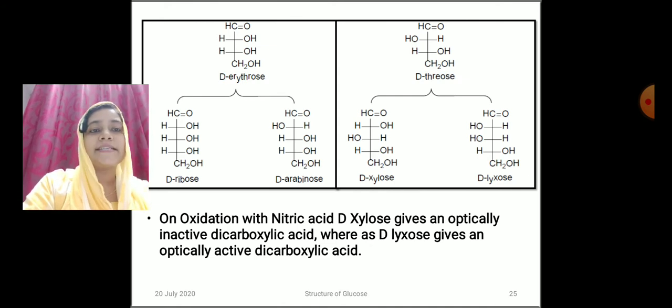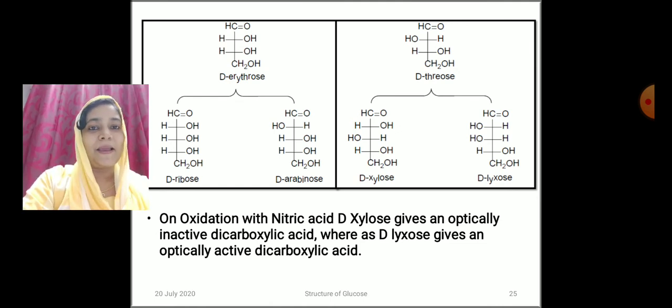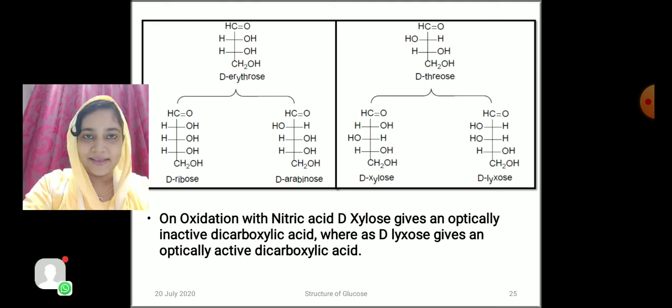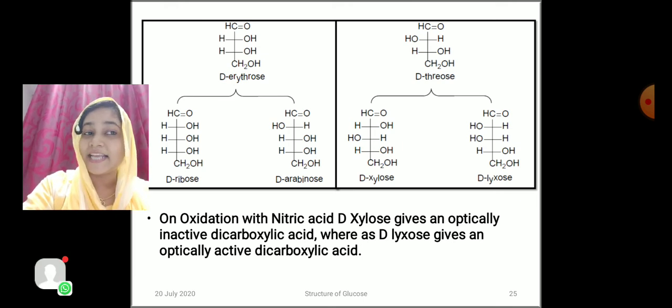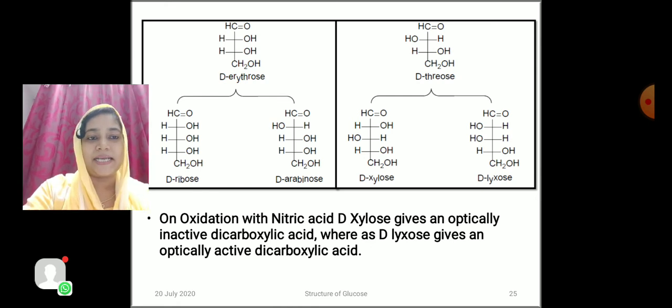D-xylose on oxidation with nitric acid gives a dicarboxylic acid which is optically inactive because it contains a plane of symmetry. When we place a mirror at the center carbon atom, one half is just the mirror image of the other half. So we can say D-xylose gives an optically inactive dicarboxylic acid on oxidation with nitric acid, and D-lyxose gives an optically active dicarboxylic acid.